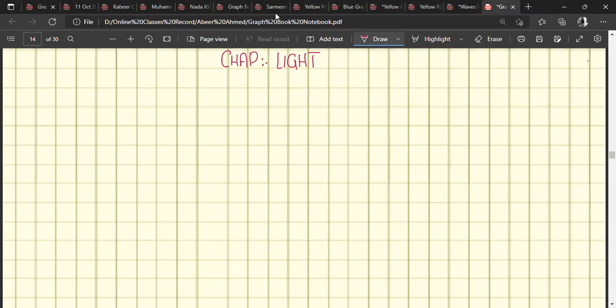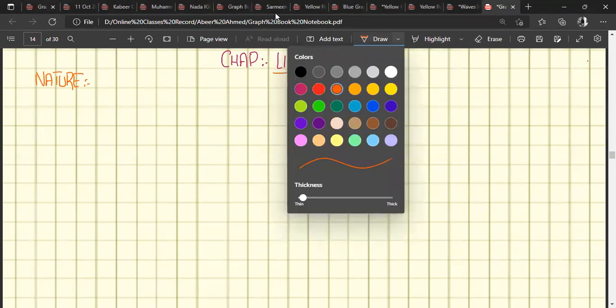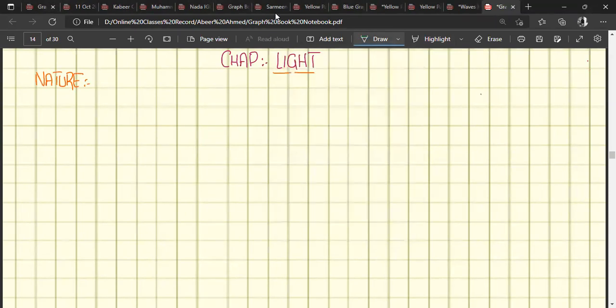Yes. So starting with the light wave, the nature of light, we already discussed in the chapter on properties of waves. So if you want to define the nature of light, is it transverse or longitudinal? Transverse? Yes, very good.